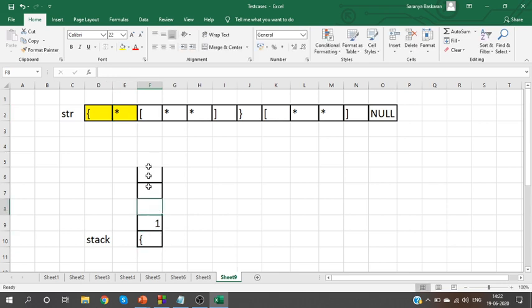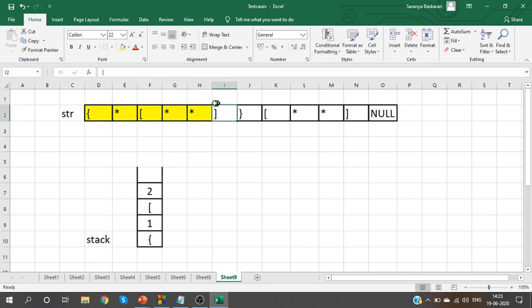Then I see an open bracket. When you see an open bracket, push it and initialize the value as 0. Then you have another star, so set count as 1. Then you have one more star, set the count value as 2. Then you have a close bracket.